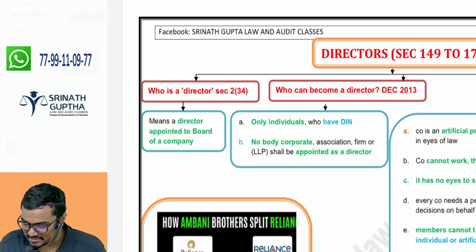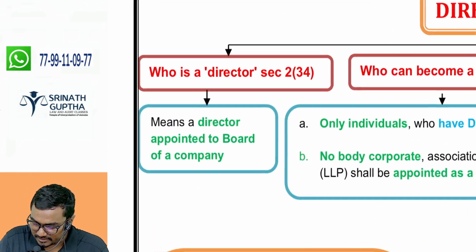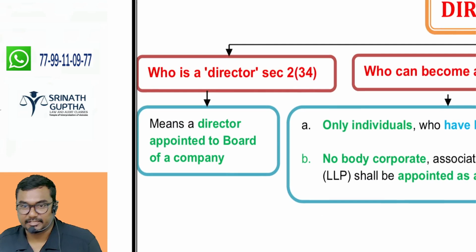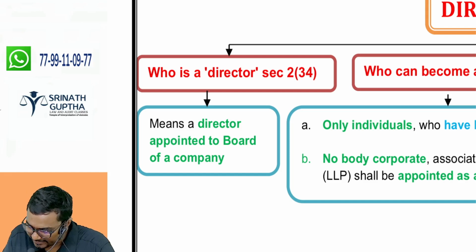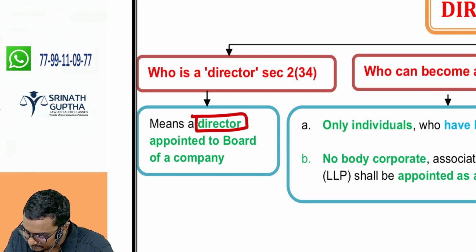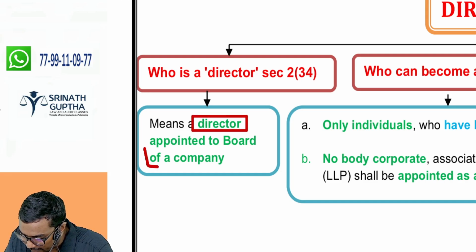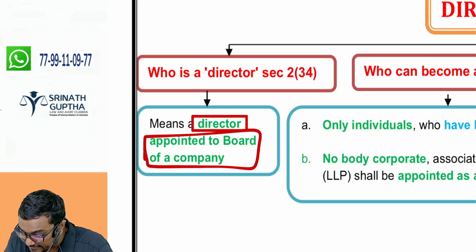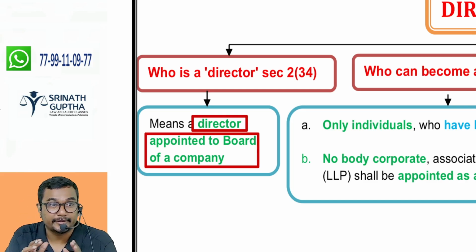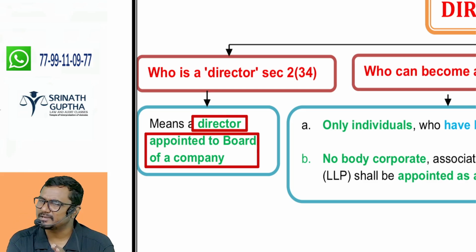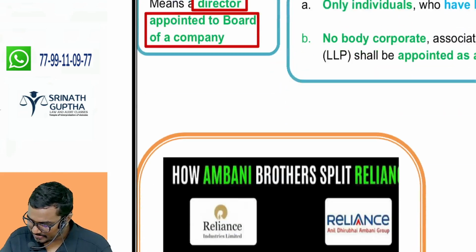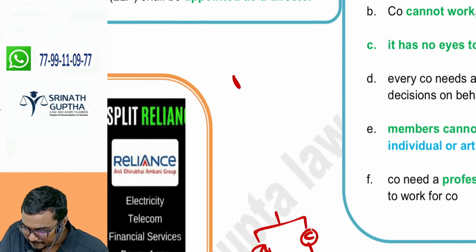Yes sir, no sir. When it comes to the definition given by Section 2(34), who is a director? Director means a director appointed to the BOD of the company. Then what is the meaning of BOD? Sir, what is the difference between the partner and firm?